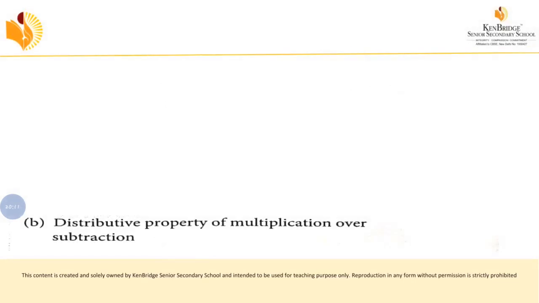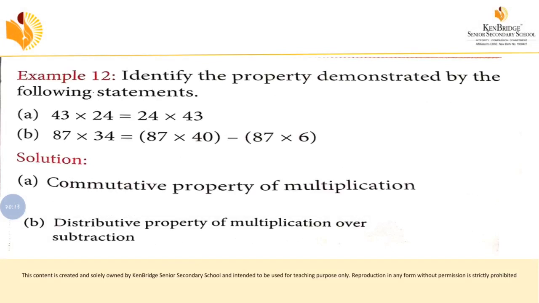So now we are going to see example 12. The question is: identify the property demonstrated by the following statements. They have given two statements. We have to find out which property they have used. So let's move on to the question. The first statement is 43 into 24 is equal to 24 into 43.